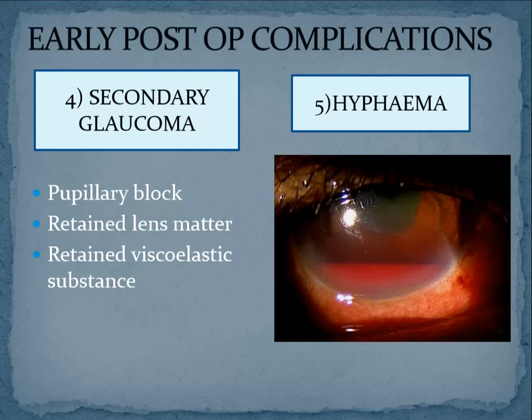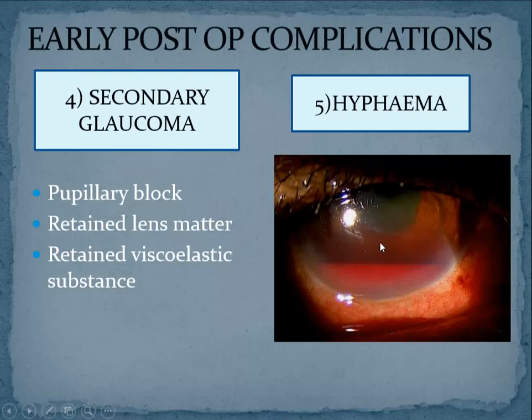Another reason is retained lens matter. If you have not cleared the lens cortical matter clearly, all those cortical matter pieces itself can go and block the trabecular meshwork and lead to secondary glaucoma, or pupillary block can lead to secondary glaucoma. So these are all the causes for secondary glaucoma, and this is also a very common complication. And rarely, as I told you, hyphema.